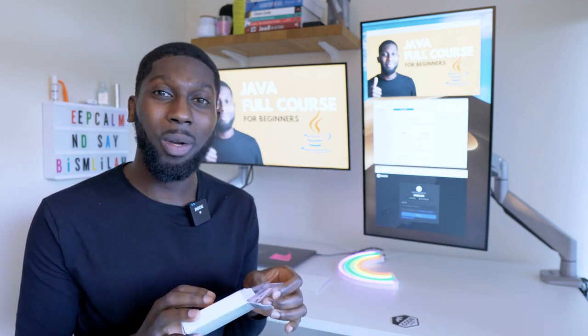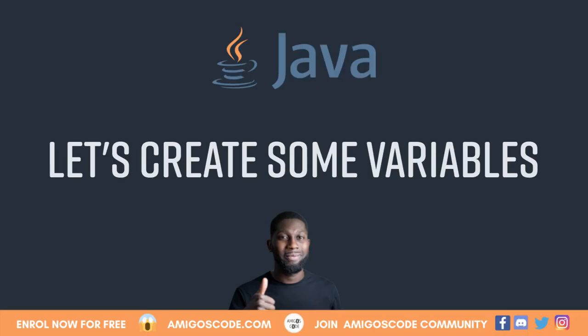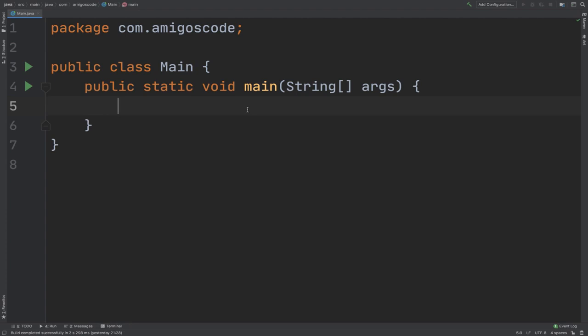Now, let me go ahead and jump into IntelliJ and show you how to work with variables. As I've explained, a variable is simply a placeholder where you can store values. The way you create variables is as follows. First, you need to decide on the data type. With Java, you have two options: primitive data types or reference types. And the syntax goes as follows.